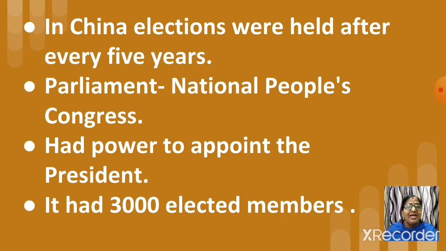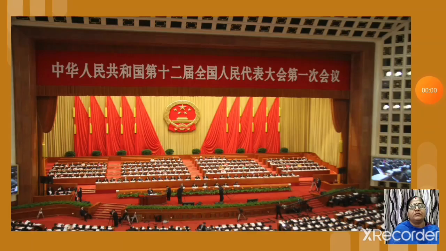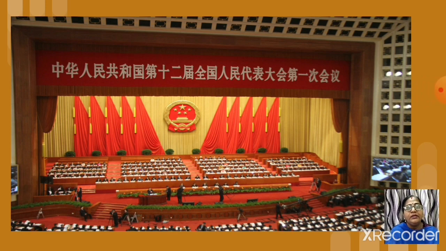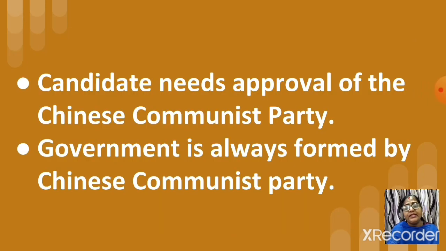Now I want to show you the flag of China. Here is the Chinese parliament. Now we'll continue. Every candidate who wanted to contest an election needed the approval of the Chinese Communist Party before contesting elections. Or they could also take approval from 8 smaller parties which were allied to this Communist Party.